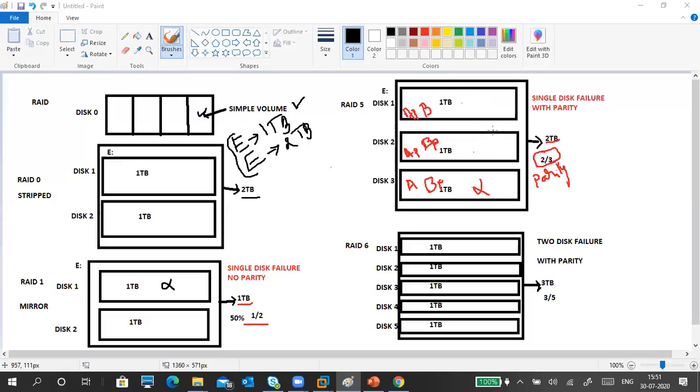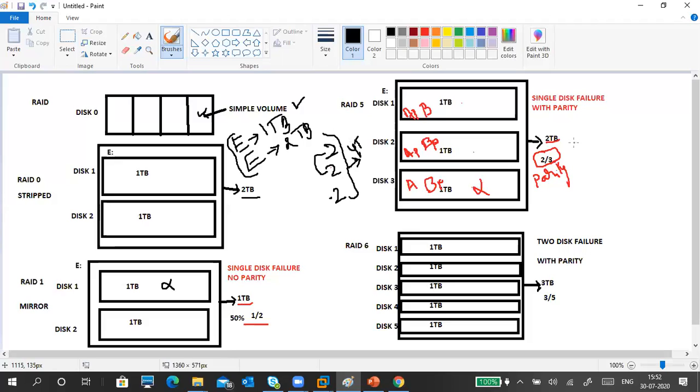How much are we getting? 4 terabyte. In RAID 5, the resultant space shows only 4 terabytes. So only 2 disks of space, not 3 disks.